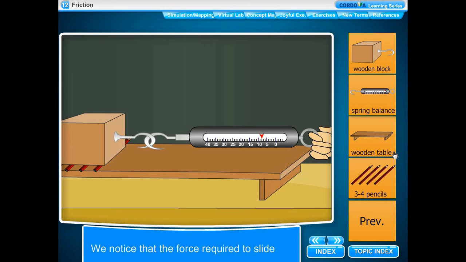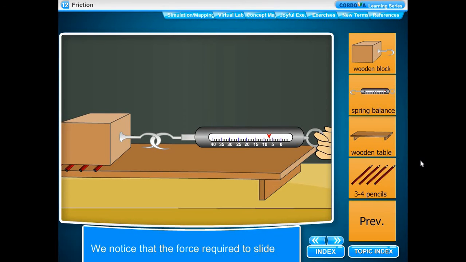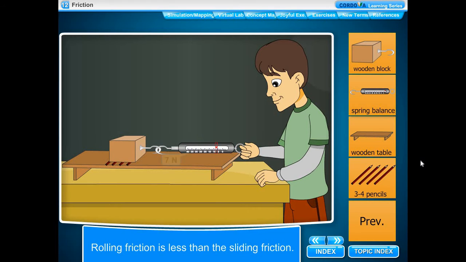Observation. We notice that the force required to slide the wooden block is less than the limiting friction. Conclusion. Rolling friction is less than the sliding friction.